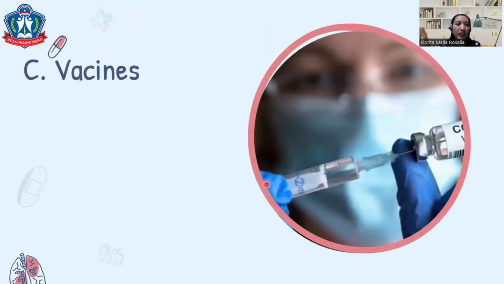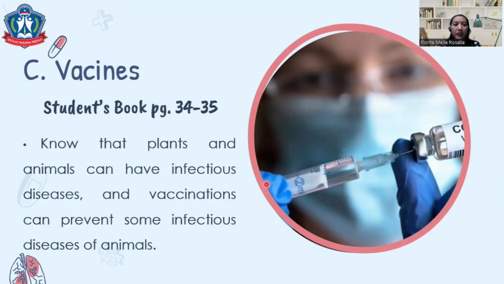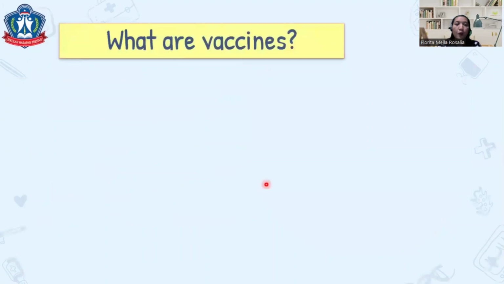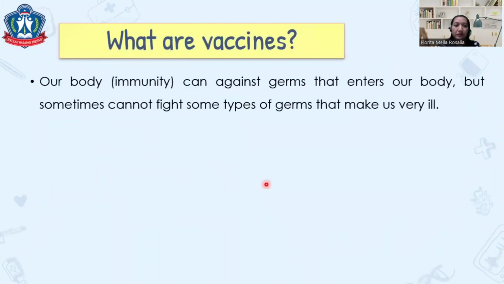Now let's continue with lesson C about vaccines. So you can open the student's book page 34 until 35. In this lesson, you will know that plants and animals can have infectious disease, and vaccination can prevent some infectious disease of animals. What are vaccines then? Our body or immunity can fight against germs that enter our body, but sometimes cannot fight some types of germs that make us very ill.